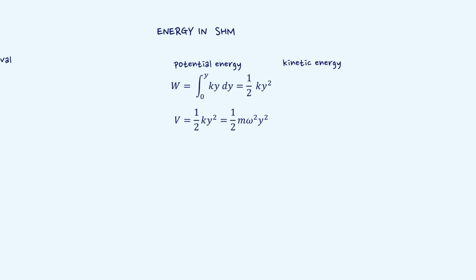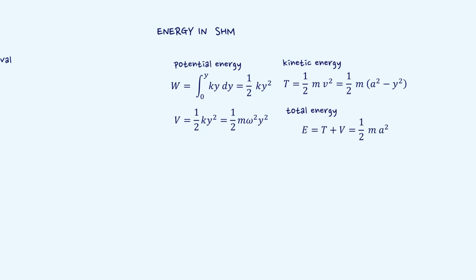When a body oscillates in simple harmonic motion, it is acted upon by a restoring force which tends to bring it to the equilibrium position. Due to this force, there is a potential energy in the body. Moreover, as the body is in motion, it has kinetic energy. Here, the expressions for potential and kinetic energies are shown. The expression for total energy is obtained.